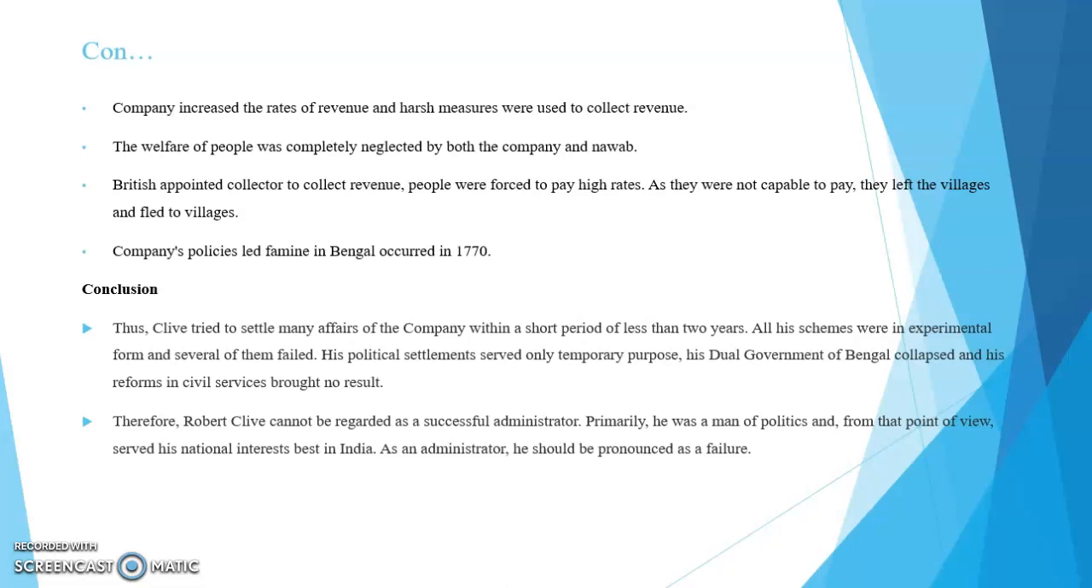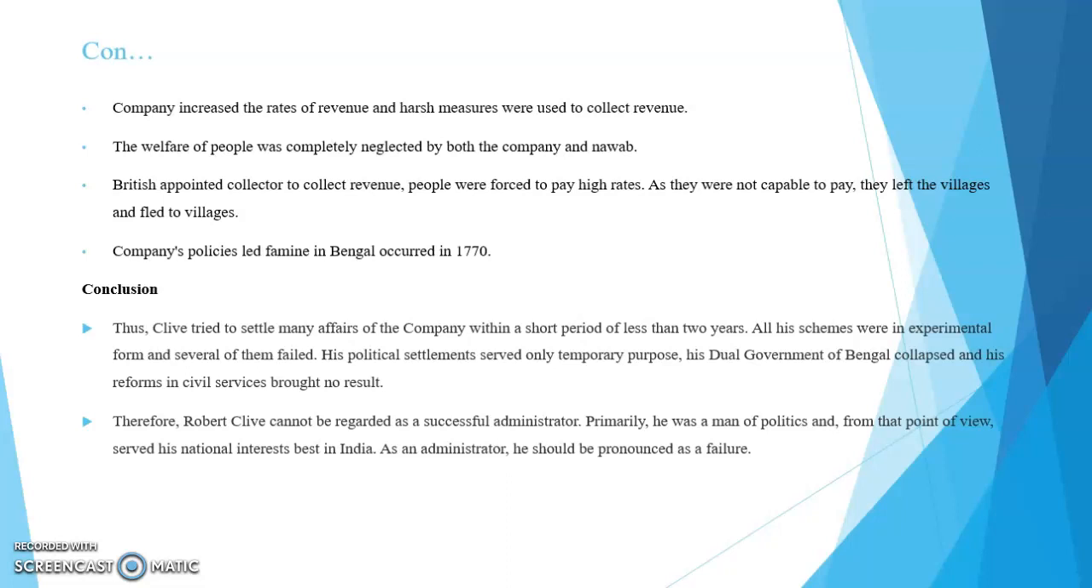Because the Nizamat right was given to the Nawab, but the Nawab had no funds to generate welfare schemes for the people. So the welfare of the people was completely neglected by the company because the company focused only on revenue, and the Nawab too. The British appointed collectors to collect revenue. People were forced to pay high rates. As they were not capable of paying, they left the villages and fled. The company's policies led to the famine in Bengal that occurred in the year 1770.